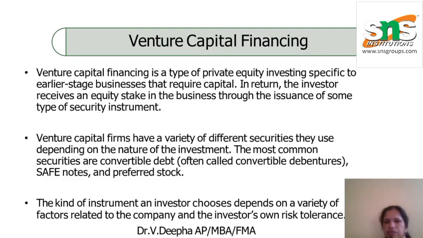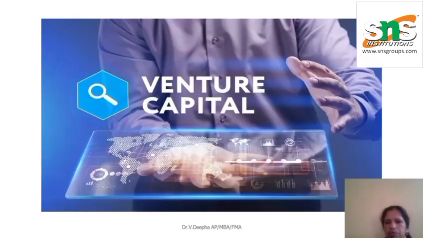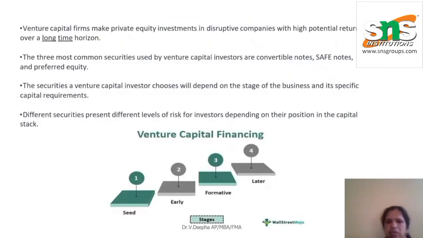These are the ways. Next we see venture capital financing. Venture capital financing is a type of private equity investment specific to early-stage businesses that require capital. Venture capital firms use a variety of different securities depending on the nature of the investment. The most common security is convertible debentures. The kind of instrument the investor chooses depends on a variety of factors related to the company, the investors, and the risk involved. Venture capital has 4 stages: seed, early, formative, later.